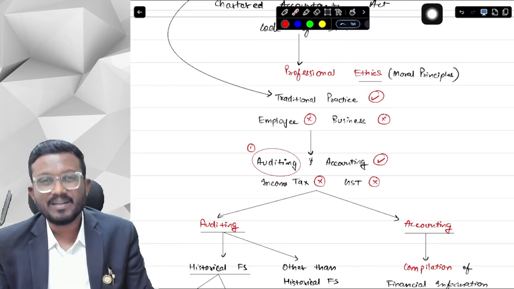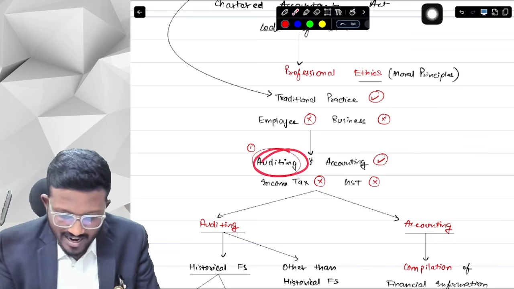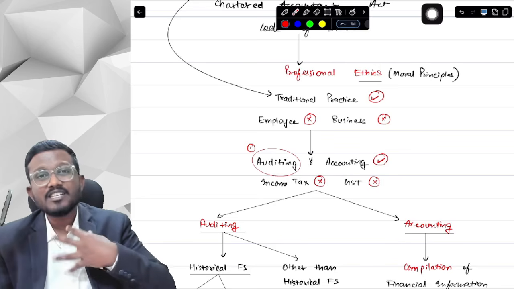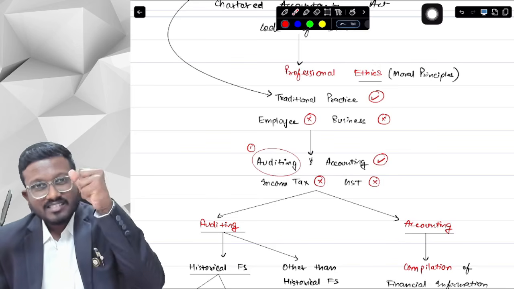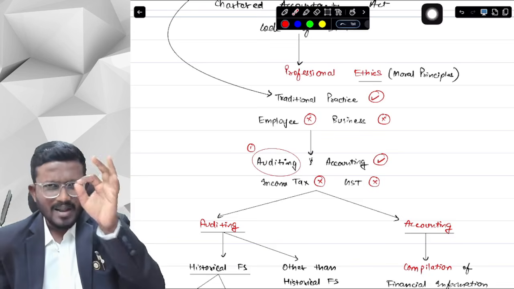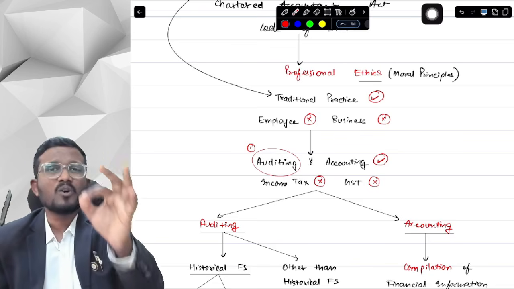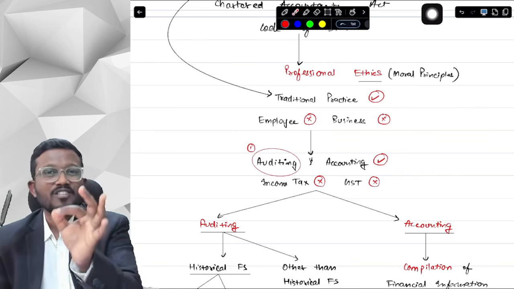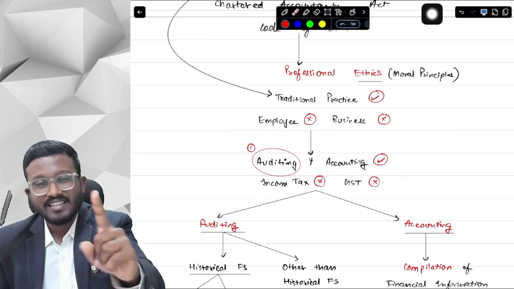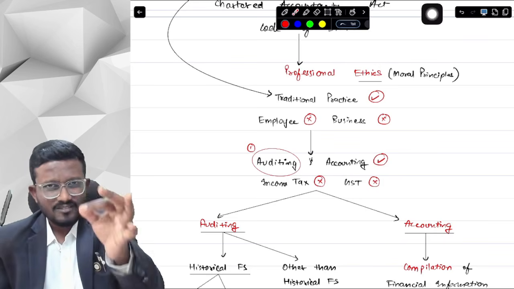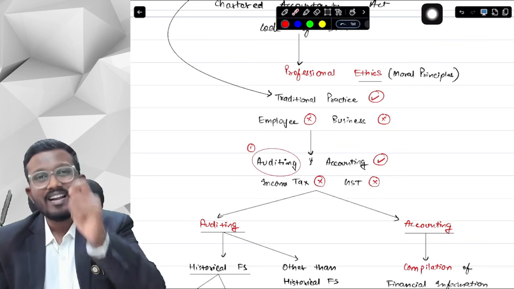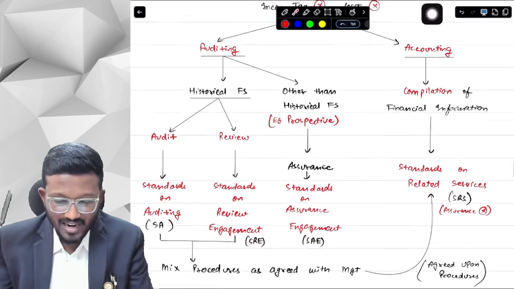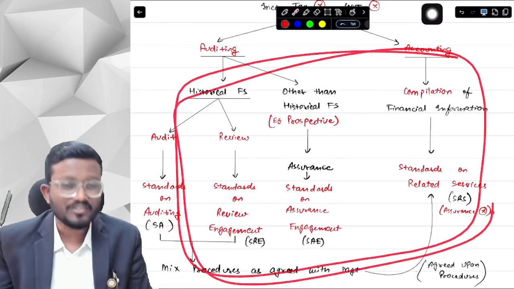So you decide that you will be doing your practice in auditing and accounting. Okay, yes sir. Now since you are a chartered accountant, the Chartered Accountants Act and the code of ethics apply to you. Any services that you provide, you will have to provide with quality. ICAI, the Institute of Chartered Accountants of India, our mother body, wants just one thing: that whatever we provide as chartered accountants, we provide with quality. And to ensure that quality, ICAI has released different kinds of standards.